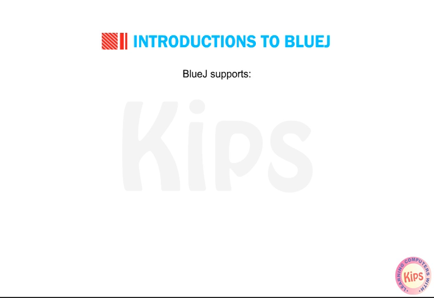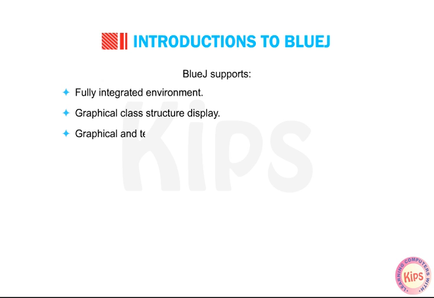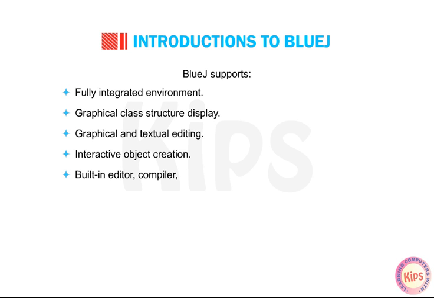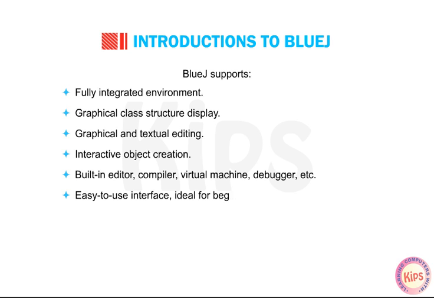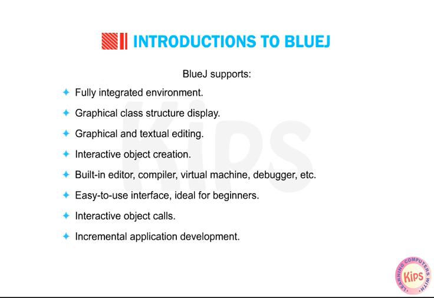BlueJ supports a fully integrated environment, graphical class structure display, graphical and textual editing, interactive object creation, built-in editor, compiler, virtual machine, debugger, etc. Easy-to-use interface, ideal for beginners. Interactive object calls, incremental application development.